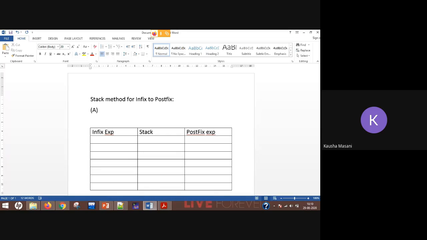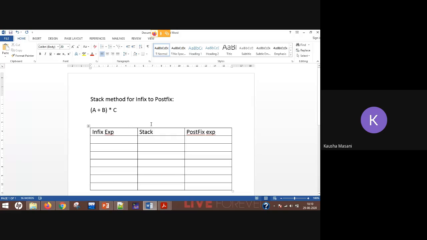A plus B star C. Why am I taking the same example? Because with the help of the direct method, you have answered for both postfix and prefix. So you can verify that.